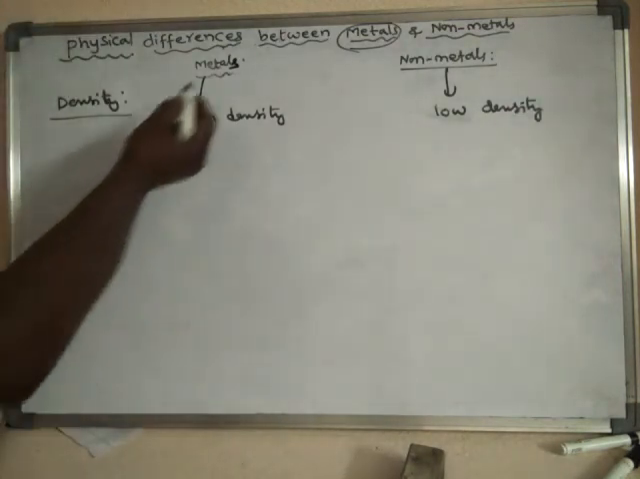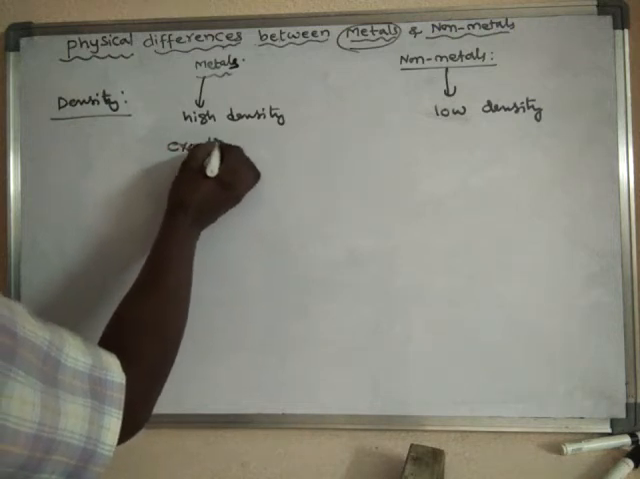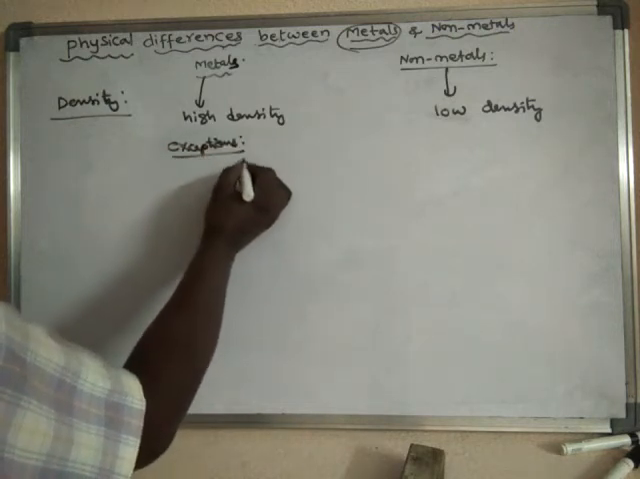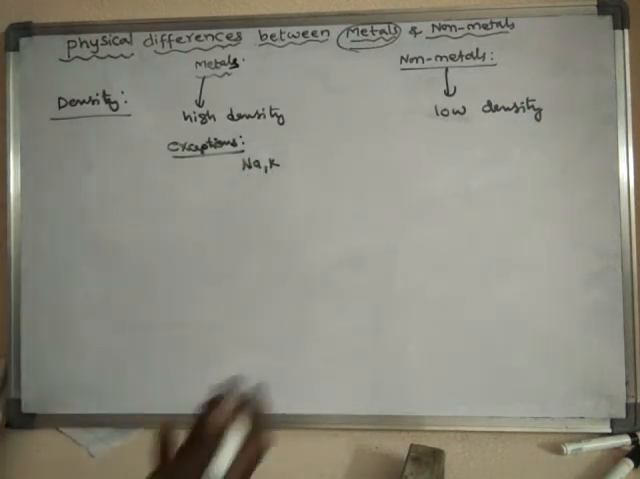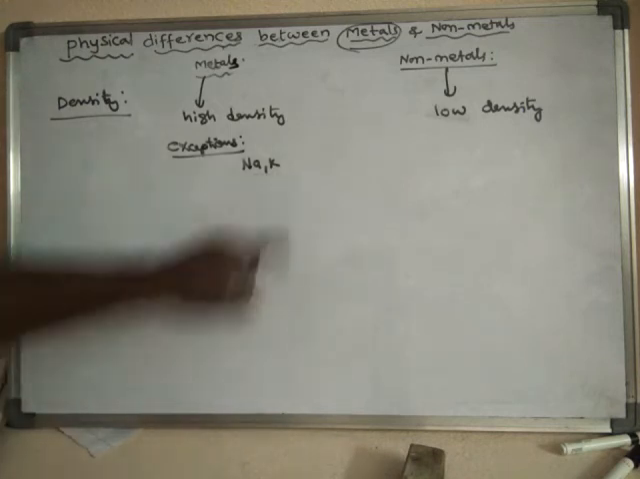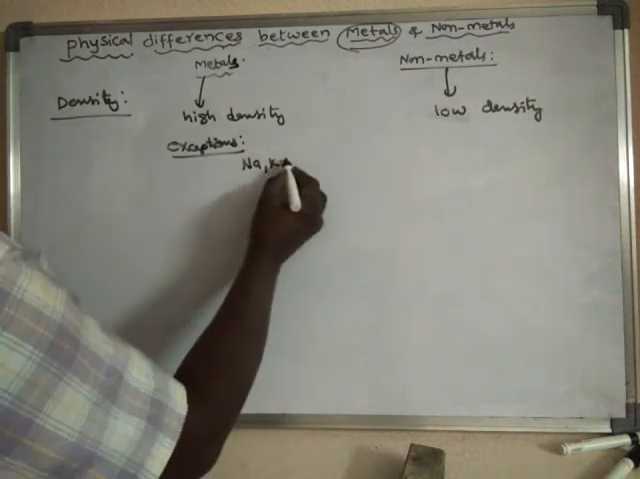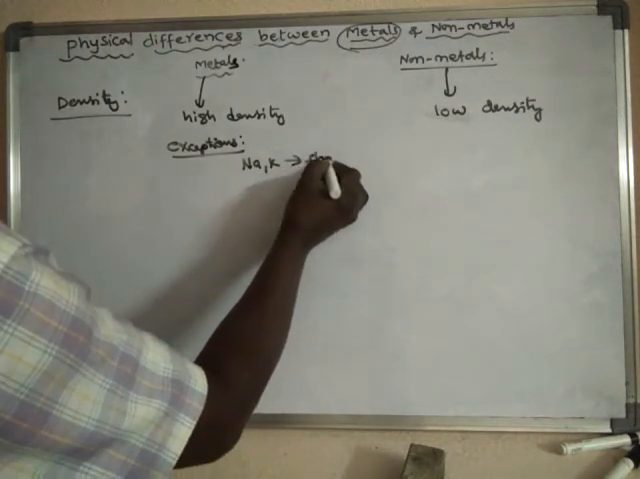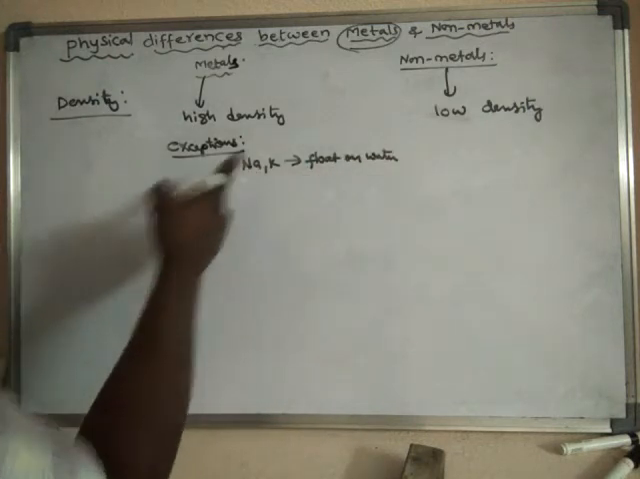And here there are exceptions for density. What are the exceptions? Sodium and potassium. They float on water, that means they are less dense than water. Even calcium and magnesium float on water. That means their density is less than water.